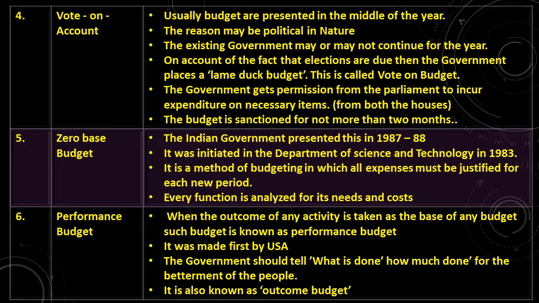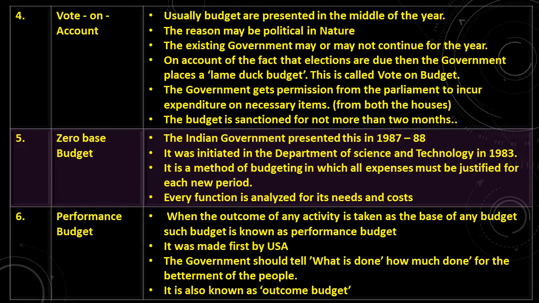Next, zero based budget. The Indian government presented this in the year 1987-88. It was initiated in the Department of Science and Technology in 1983. It is a method of budgeting in which all expenses must be justified for each new period that new expenditure has been implemented. Every function is analyzed for its needs and cost.